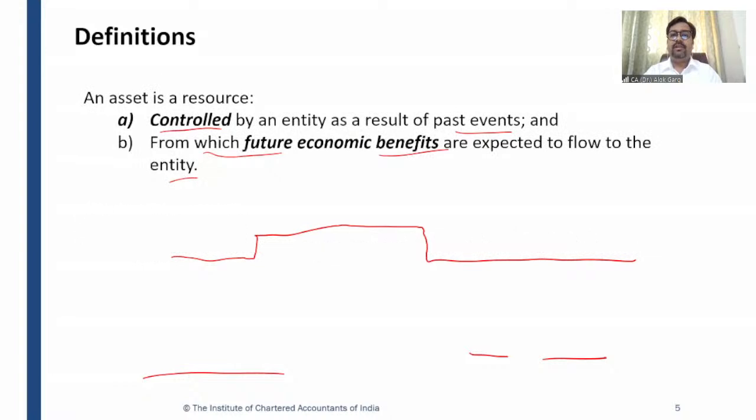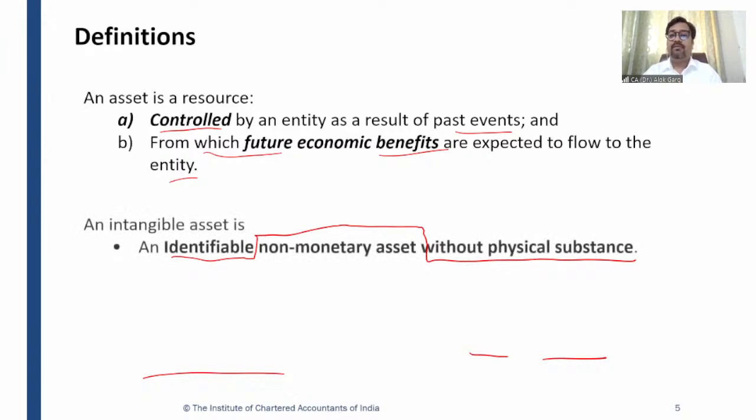Coming to the definition, then we talked about what is an asset, and we discussed that an asset is a resource controlled by an entity as a result of past events and from which future economic benefits are expected to flow to the entity. And we discussed what is meant by control and what is meant by future economic benefits.